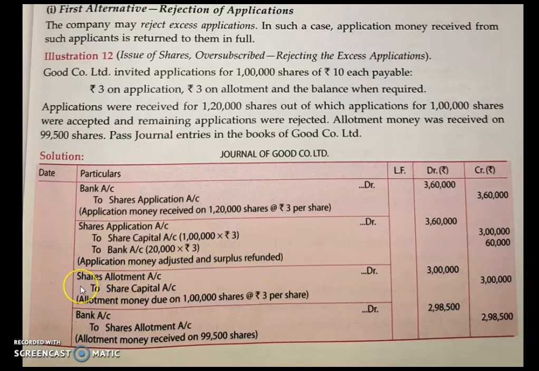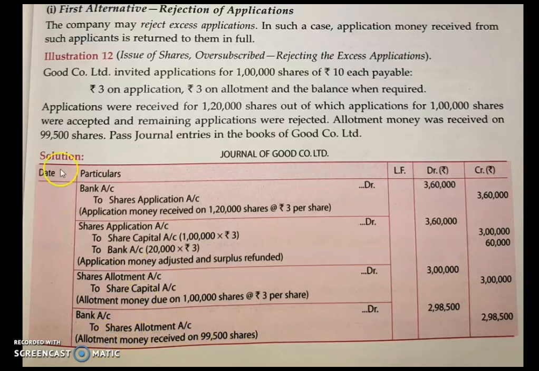Next is the allotment. You are making a call for allotment. So share allotment account debited to share capital account. Now you have to write here 1 lakh into the allotment money, 3 rupees. So 1 lakh into 3 will give you 3 lakh. Next is bank account debited to share allotment account received.